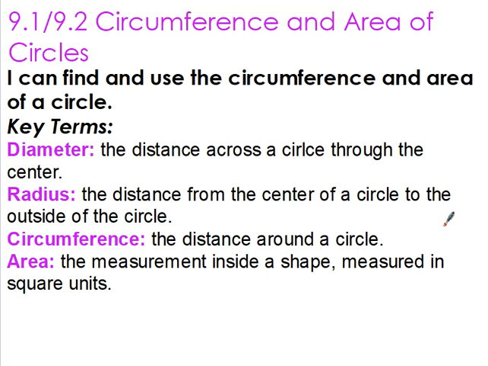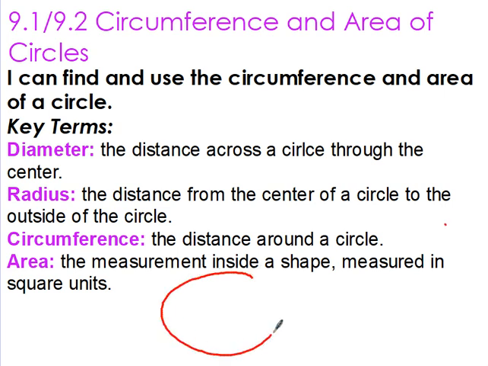Mr. G coming at you with a video talking about circumference and area of circles. So we're starting on circles and we're getting both done at once, which is circumference, the distance around a circle, and then the area, the measurement inside the circle. Key terms right here: diameter, radius, circumference, and area. Maybe next to your key terms, if you have space, I want you to draw a circle, and then we're going to label parts of the circle.